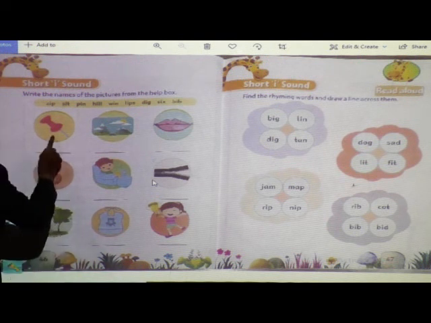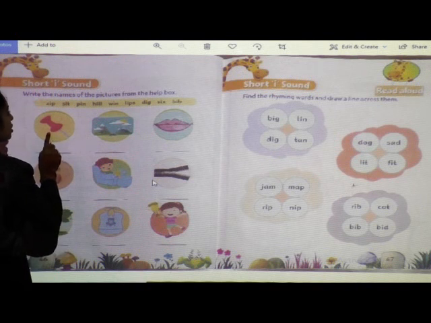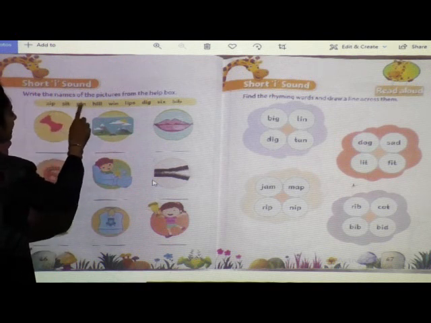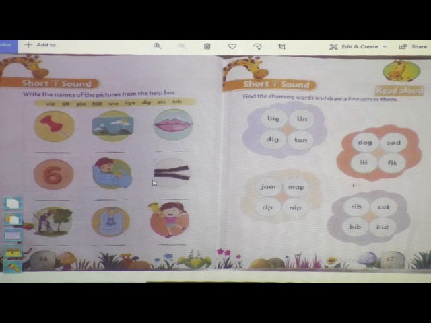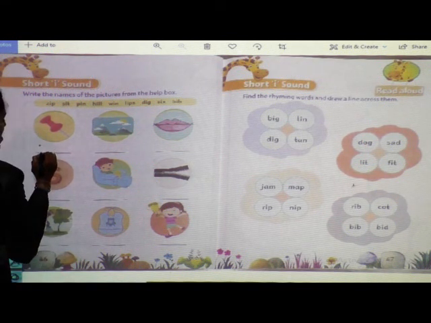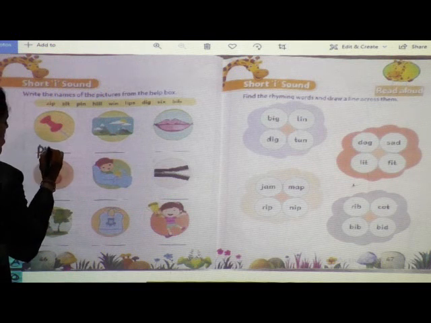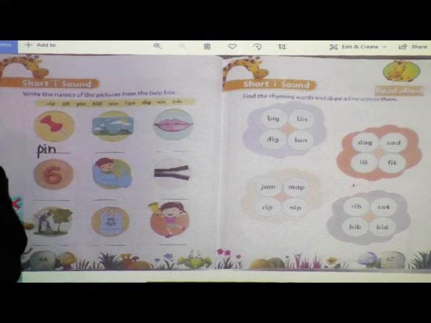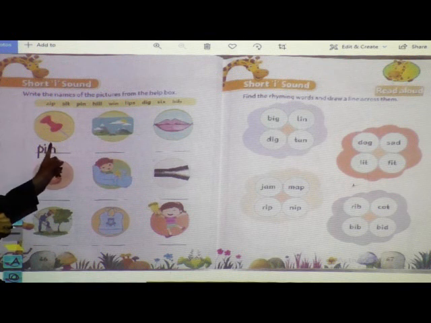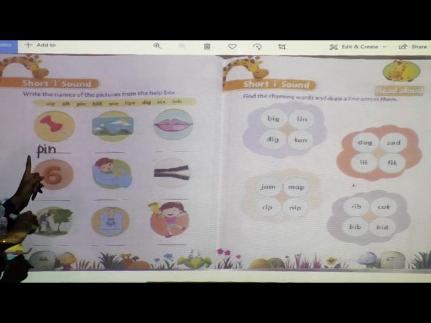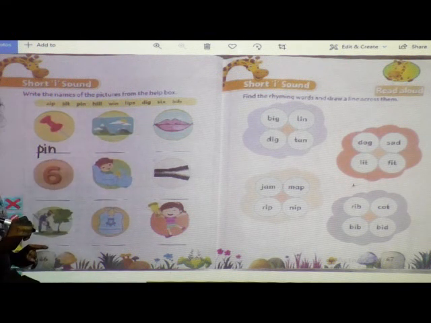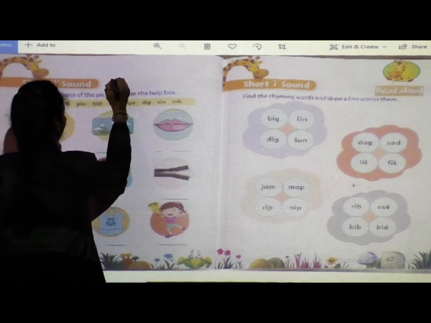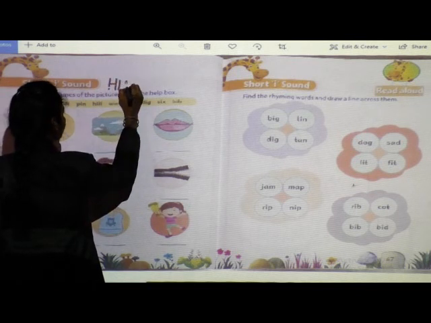Like example, which picture is this? This is a pin. So sip, sit, pin. What we are going to do? We are going to write the correct answer. P, small letter P, I, N, pin. Okay, like this you are going to find the answer from this helping box. Okay, and you are going to write here. So this will be your HW homework.